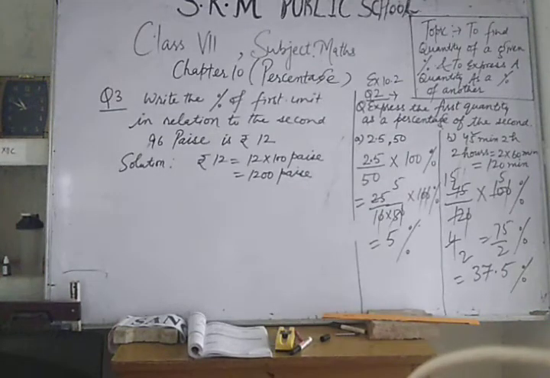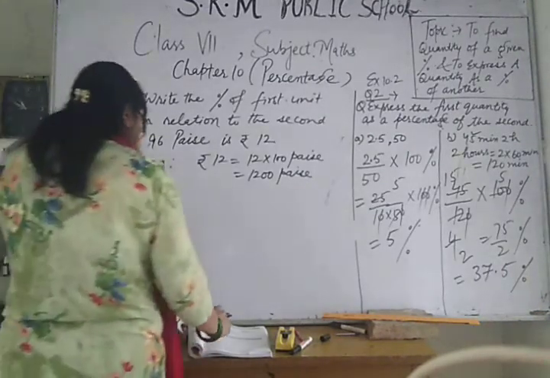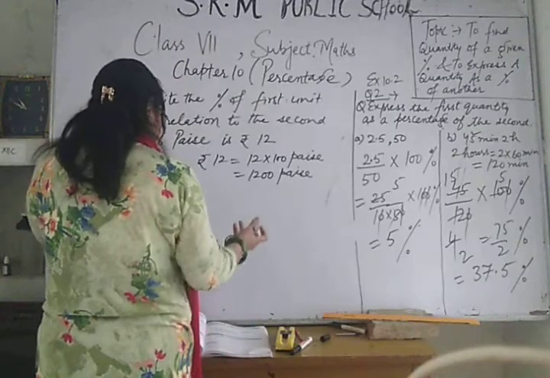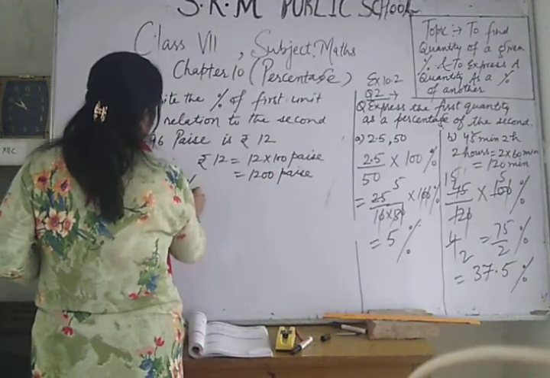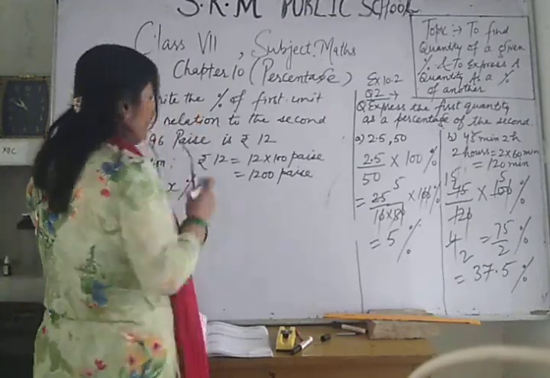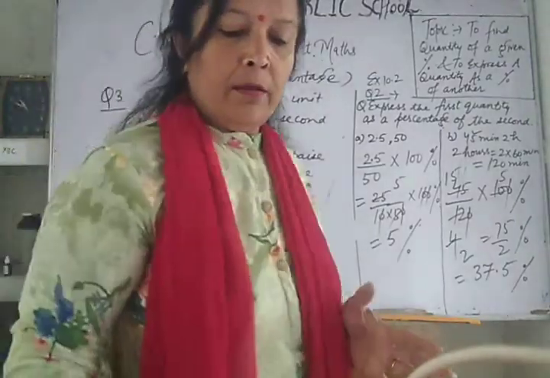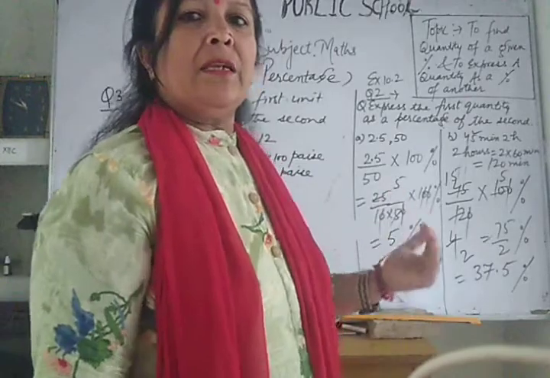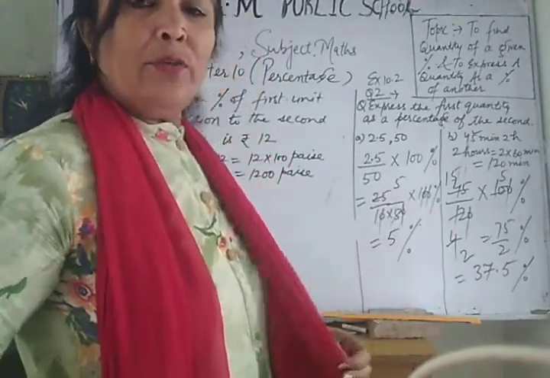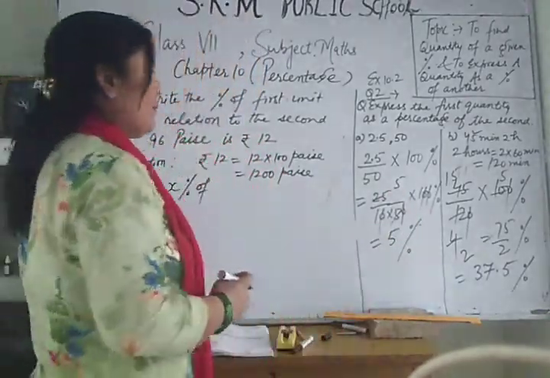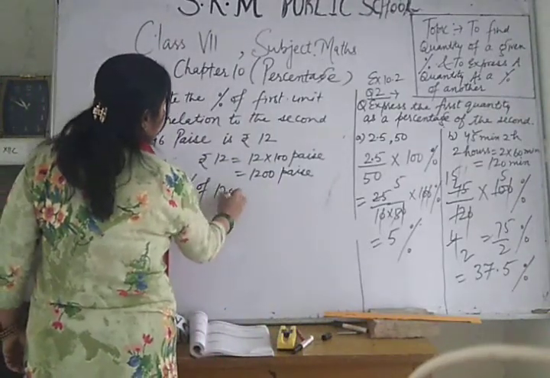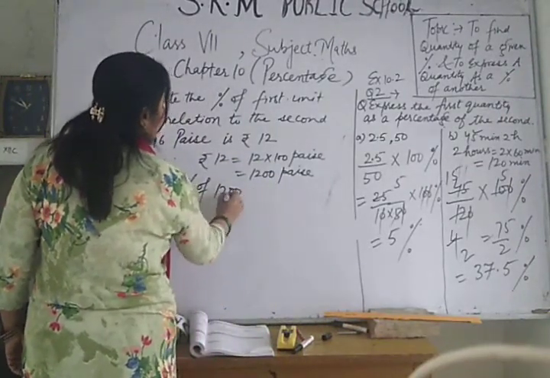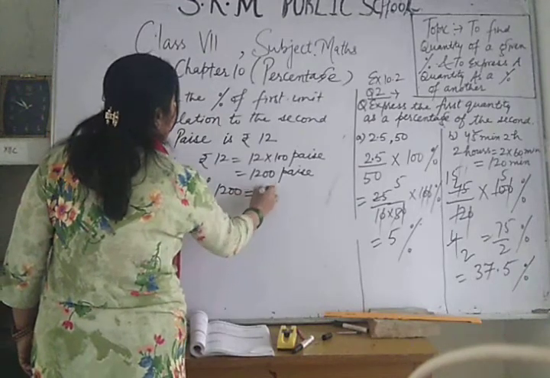Okay, now we can solve it like this. When we find the percentage of the bigger unit, then we will get the answer in the smaller unit. So let x percent of this 1200 be equal to how much?